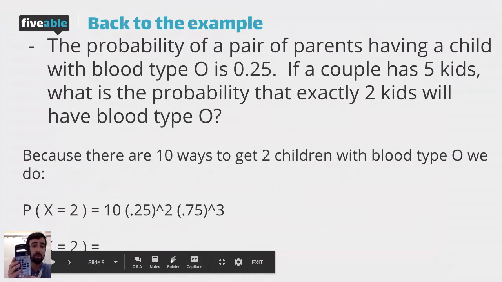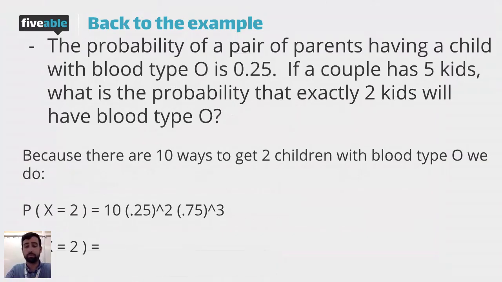And doing that on my calculator, 10 times 0.25 to the power of 2 times 0.75 to the power of 3, we get 0.2636. So about a 26% chance of getting exactly 2 kids with blood type O if I have 5 kids and each kid's probability of getting blood type O is 0.25.